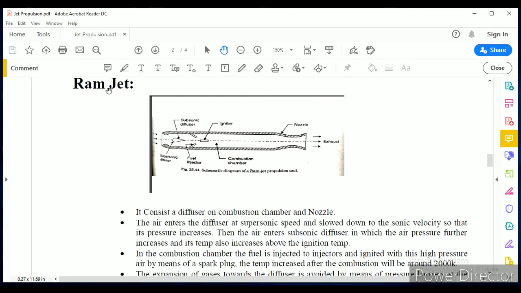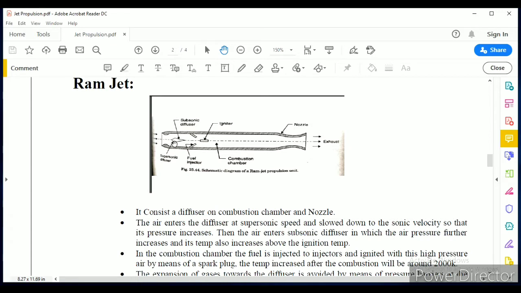Now we'll explain the working of the ramjet. It is also an example of a continuous air breathing jet. It consists of a diffuser at the entrance. The air enters the diffuser at supersonic velocity, that is, more than the sound velocity. As soon as it enters the diffuser, its velocity decreases and its pressure increases.